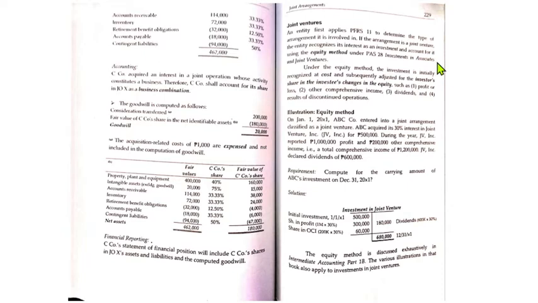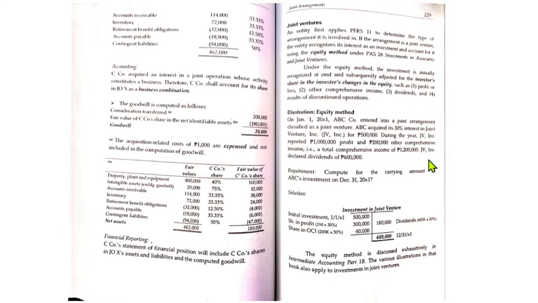Under the equity method, the investment is initially recognized at cost. Okay? Initial recognition under the equity method, cost. Subsequent measurement, it is adjusted for the investor's share in the investee's changes in the equity, such as profit or loss, OCI, dividends, and results of discontinued operations.